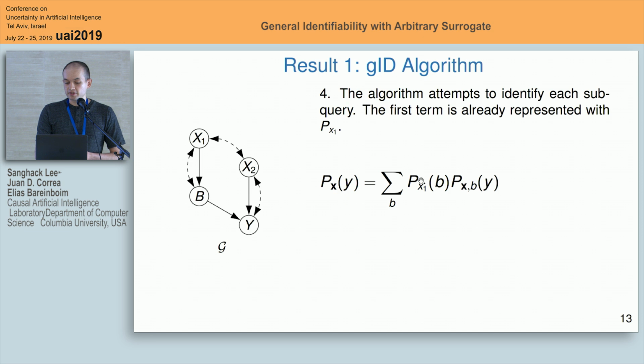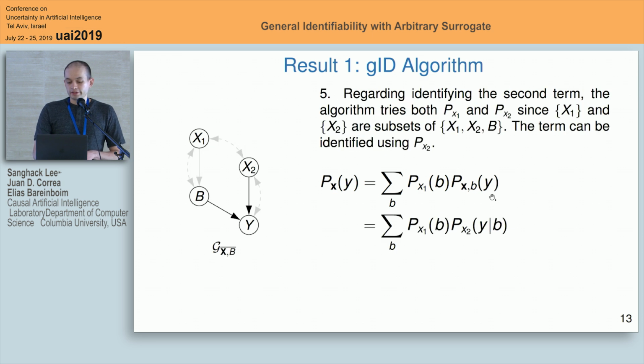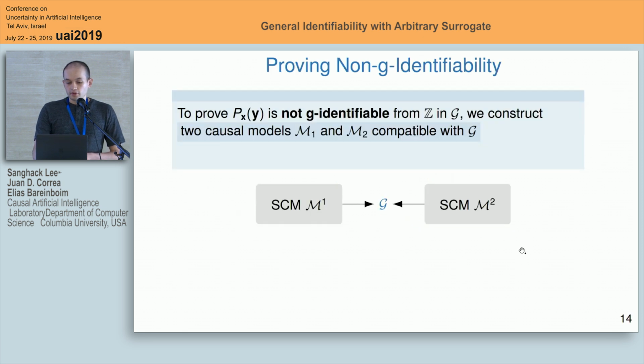So the first term, for instance, is ready because we are assuming that we have experiments on x1. So p sub x1 of b is available from the input. We still need to identify the second term at this step. And here we end up with the causal effect expressed as a formula that involves two quantities that we observe or that we have available from our input. So this is what happens when it is identifiable. We get a formula. What happens when it is not g-identifiable?